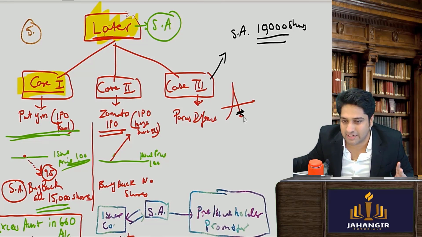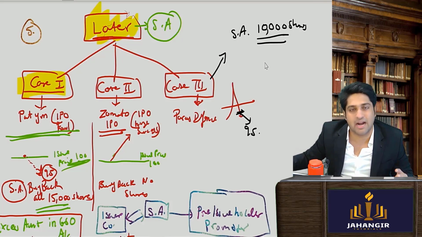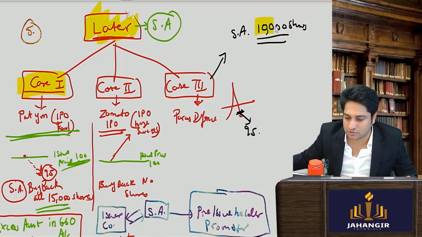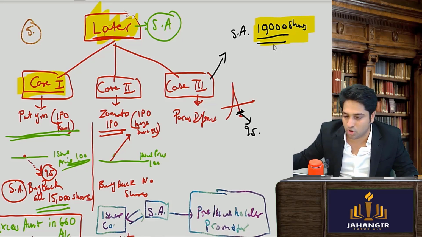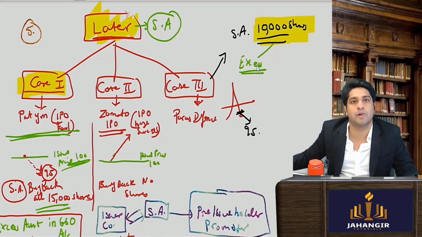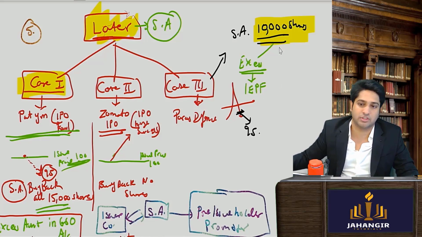So at low price, let's say at 95 he is buying, and when it was up, he could not buy because there were no sellers in the market. So he could purchase only 10,000 shares, and that too he bought it at a cheaper rate. So the excess amount always is given where? The excess profit that has been made, where will it go? IEPF. It will go into IEPF account, Investor Education Protection Fund.